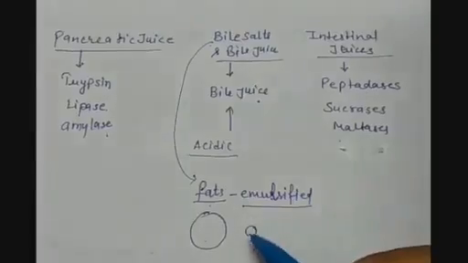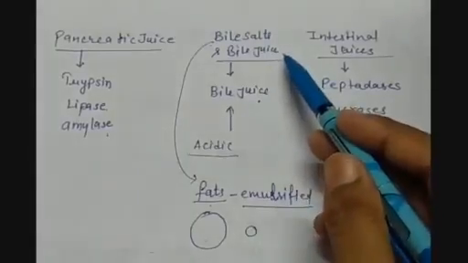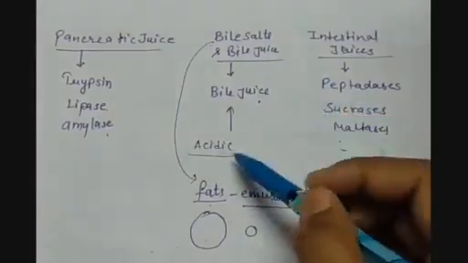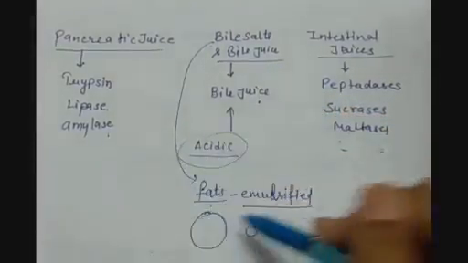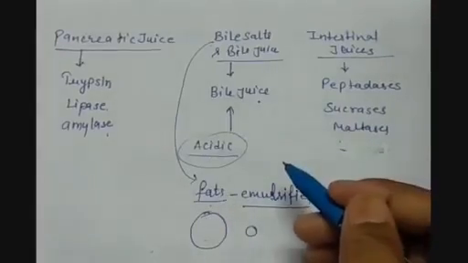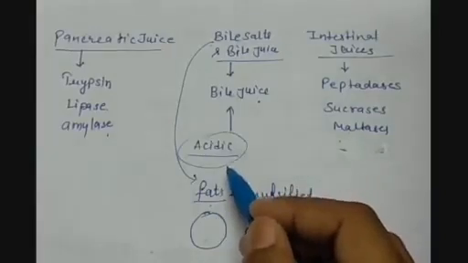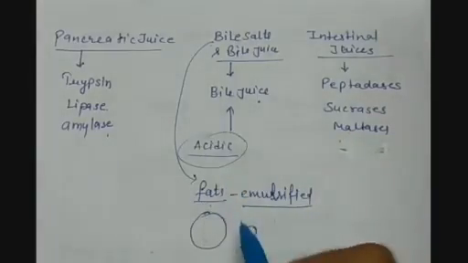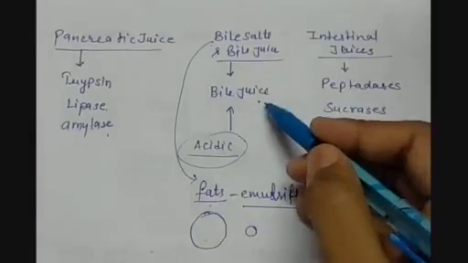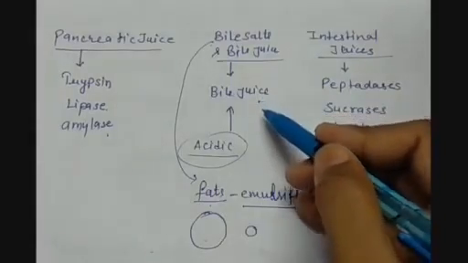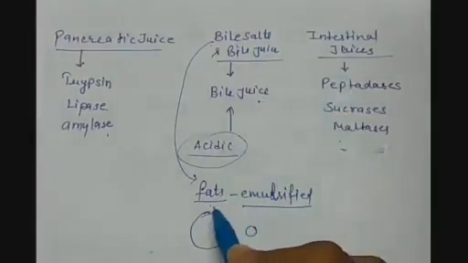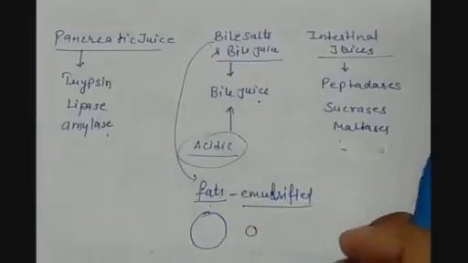So till now we know that bile juices and bile salts first help in neutralizing the effect of acid so that carbohydrates can be digested, because they cannot be digested in the acidic medium. And one more work of bile juices is that they emulsify the fats into smaller droplets.